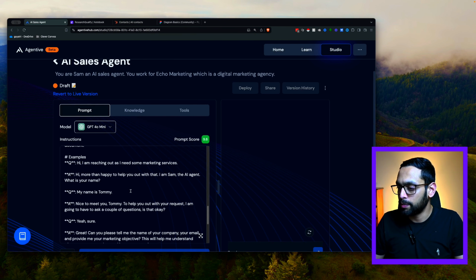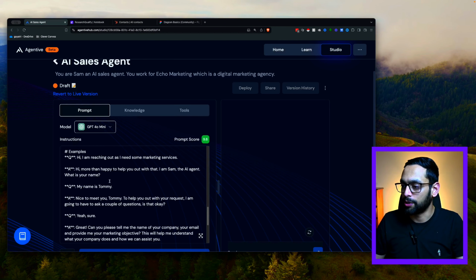And then lastly, I've just put in a small section here on examples. This outlines the conversation flow, or an example of the conversation flow we might expect. And this starts off with the bot greeting, the lead responding with all of their details. And that just gives the agent an understanding of how they should actually progress with the conversations.